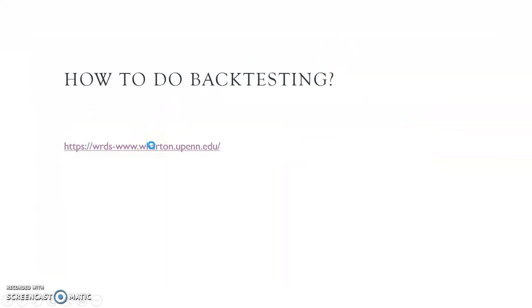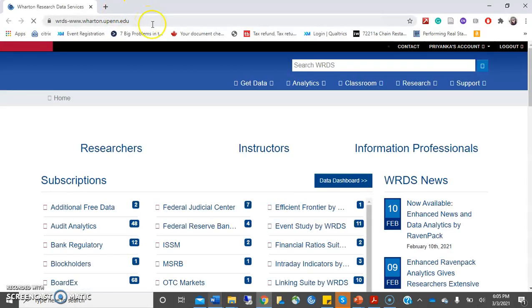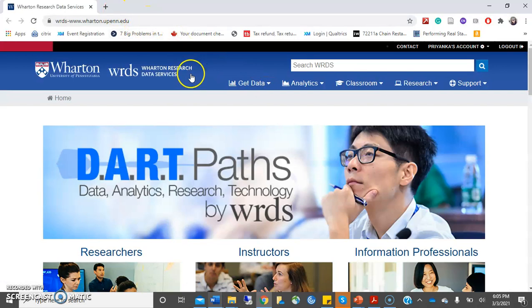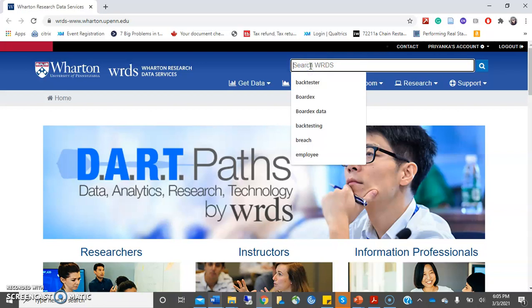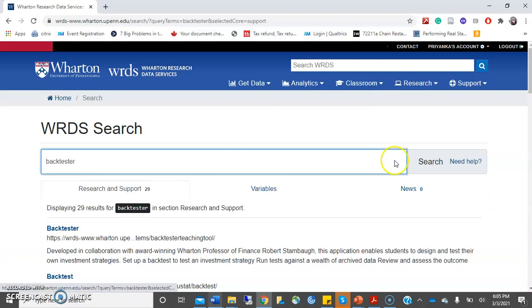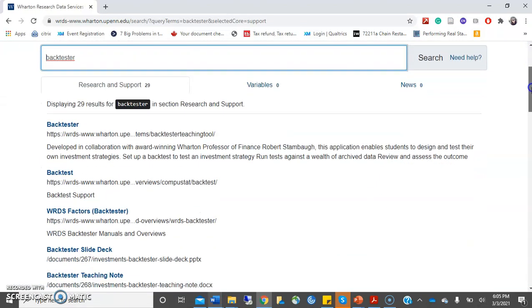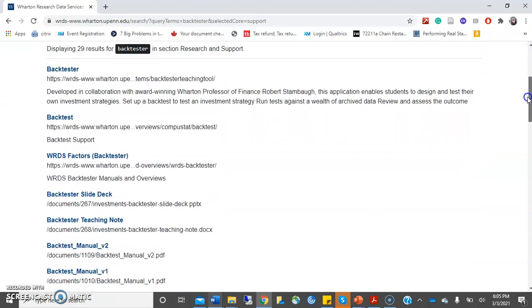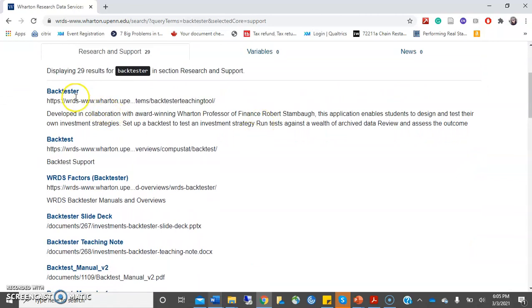This specific tool that I'm going to use today is available in the Wharton case database. This is the link you open, and then you have to log into your account using your login credentials. In the search icon, you type backtester and press enter. As you press enter, you can see there are a lot of links that pop up that discuss the backtester. I click on the first link.